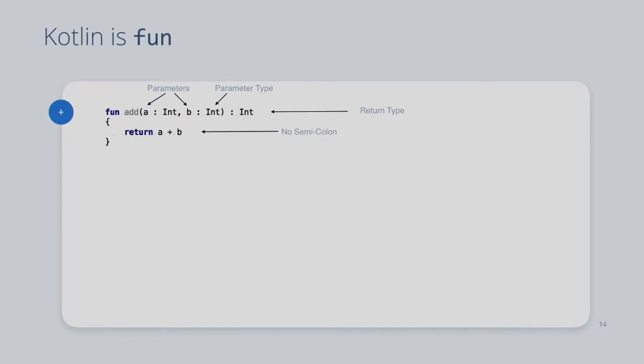If we annotate that a bit, we've got our parameters. We've got our parameter types on the right-hand side of the parameter names, not like C#, where it's the left-hand side. The return type is at the end of the method. And there are no semicolons, unless you want semicolons, in which case you can put them in and it doesn't care. So if you want to have an argument with your team, forget white space: semicolon, no semicolon. Way more fun.